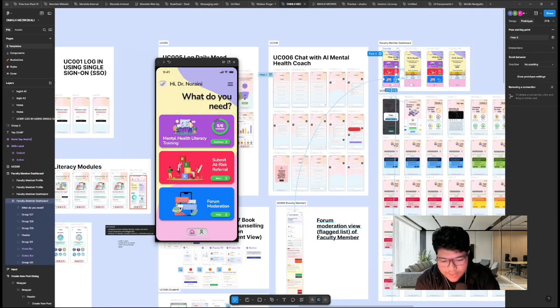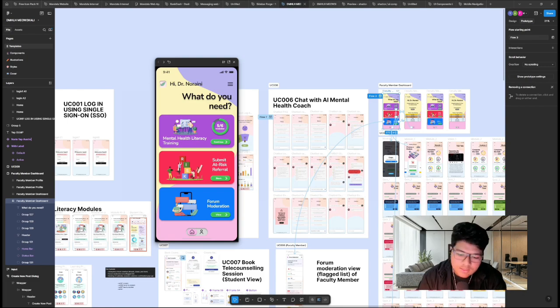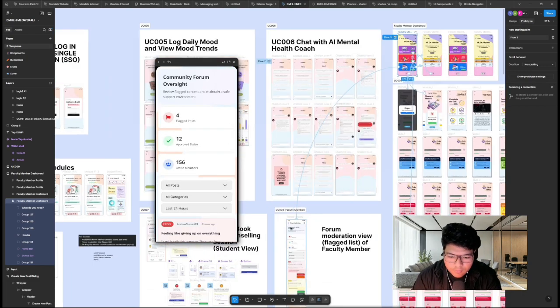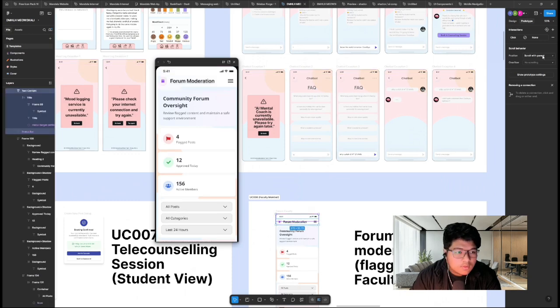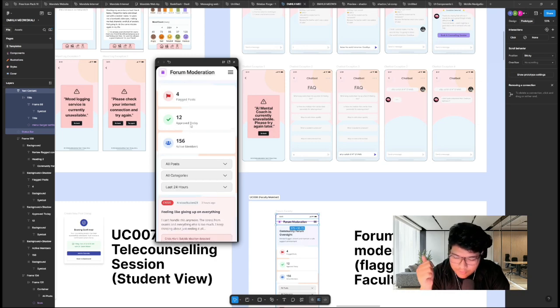And next is the forum moderation, the faculty member role view. It's still in use case 008. First, of course, they need to be logged in as the faculty member. They will be greeted by a dashboard. They can click forum moderation to enter the forum moderation page. Here, this page gives a hero card greeting for the user of what this page is. There are summary cards of flagged posts, approved today, and active members.